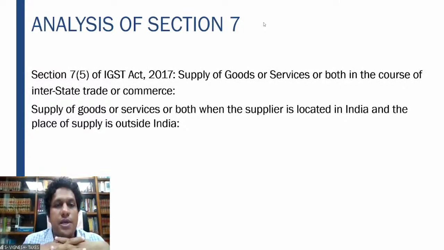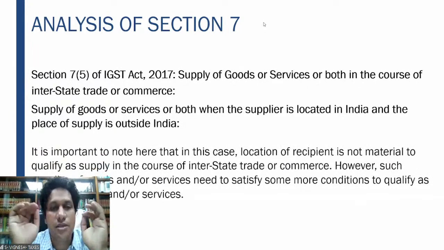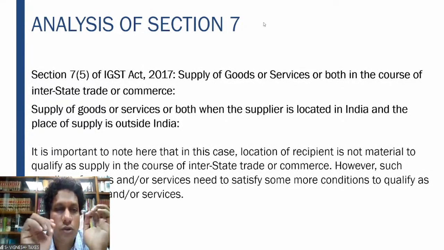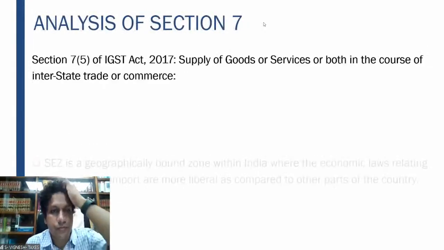Section 7 subsection 5: supply of goods or services in the course of interstate trade or commerce. Again, in this case, the supplier is located in India and the place of supply is outside India. Again, this also is in the course of interstate trade or commerce. In this particular situation, the location of the recipient is not very important. Again, for export of goods or services, some other conditions also have to be fulfilled.